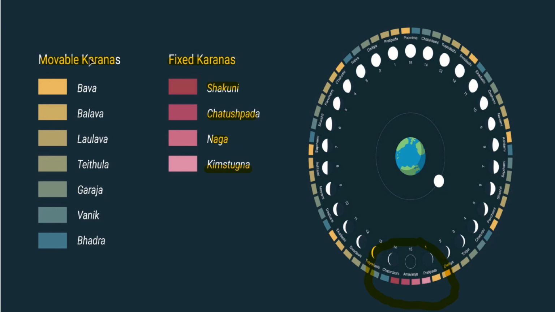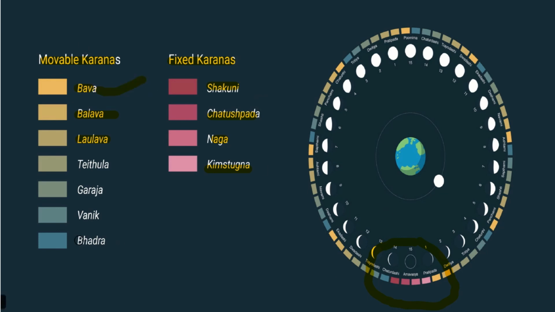These 7 movable Karanas keep rotating through the tithis. So these are good Karanas: Bava, Balava, Kaulava, Taitila, Garaja, Vanija. These are the good Karanas.